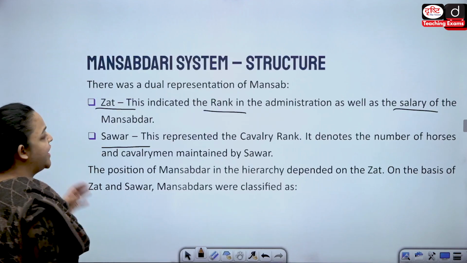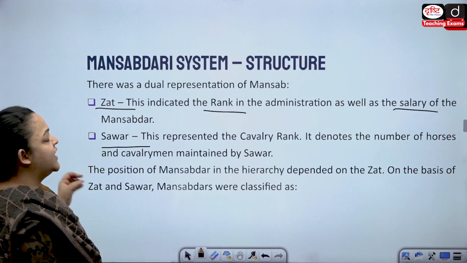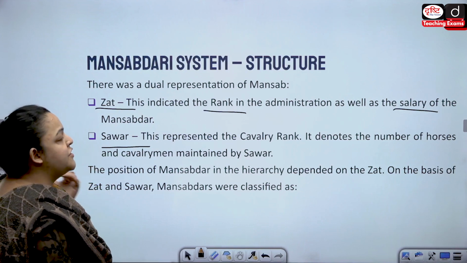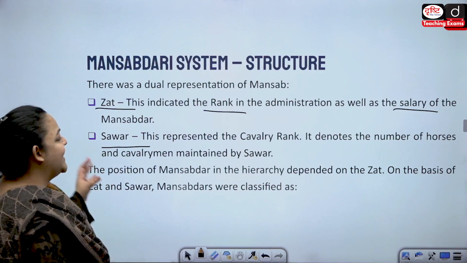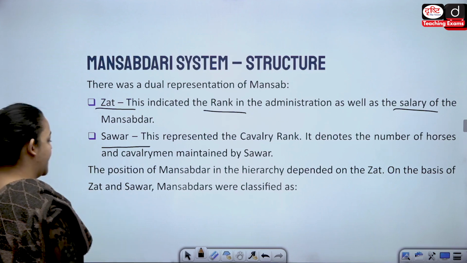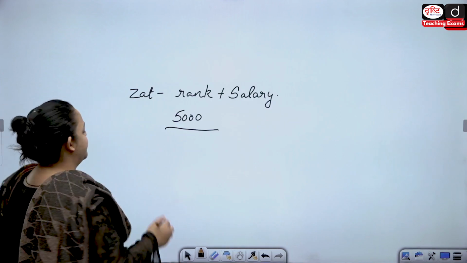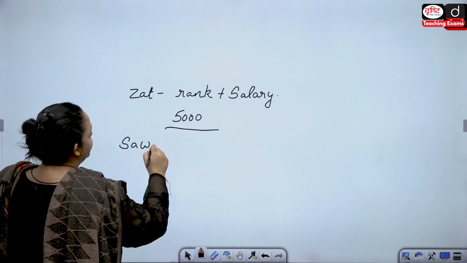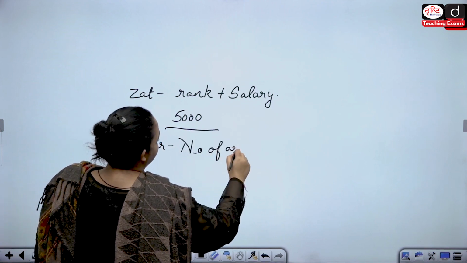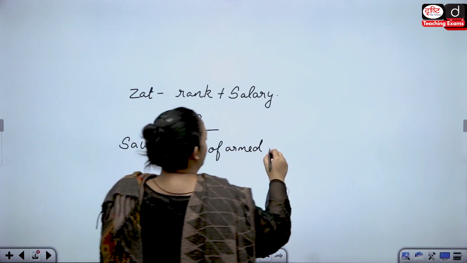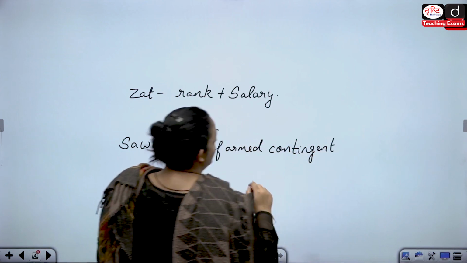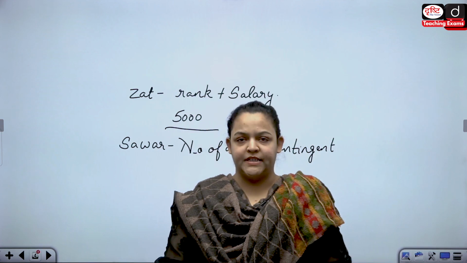Now, the other thing we have is the Savar rank. This represents the cavalry rank, and it denotes the number of horses and cavalrymen that were to be maintained by the Mansabdar. All right. So, what do you mean by the Savar? Savar basically means the number of armed contingent a Mansabdar is supposed to maintain.